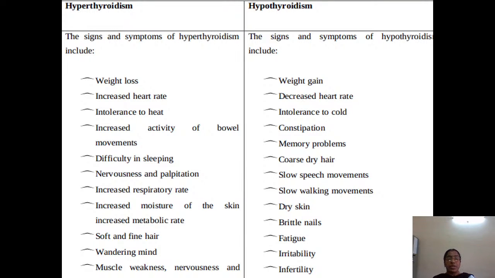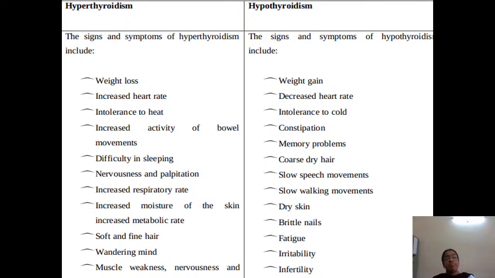There is increased activity of bowel movements, difficulty in sleeping, nervousness and palpitation, increased respiratory rate, increased moisture of the skin, soft and fine hair, and a wandering mind. There will be weakness, muscle and nervous weakness.